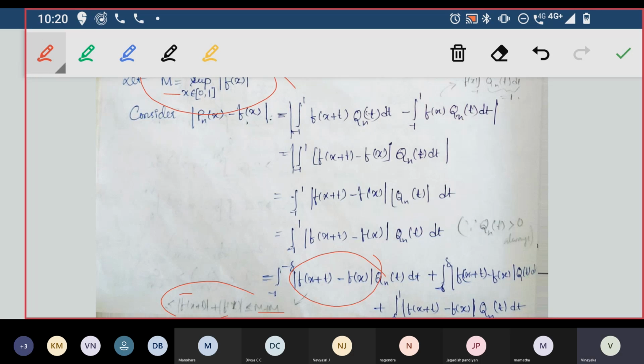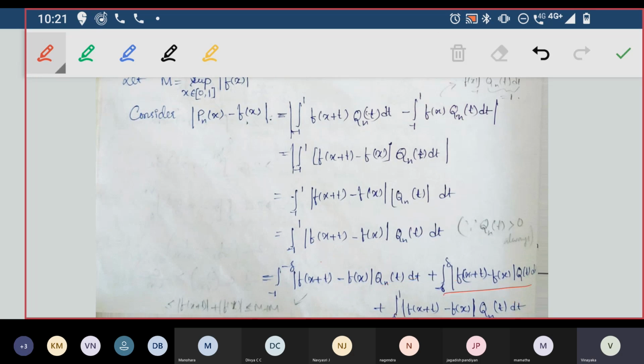So whatever value you put inside f, f of that value will always be less than M. So this whole thing will be less than M plus M, so 2M. And even this also here is less than 2M.